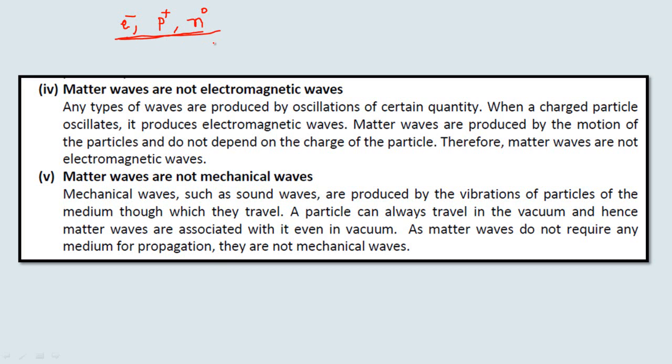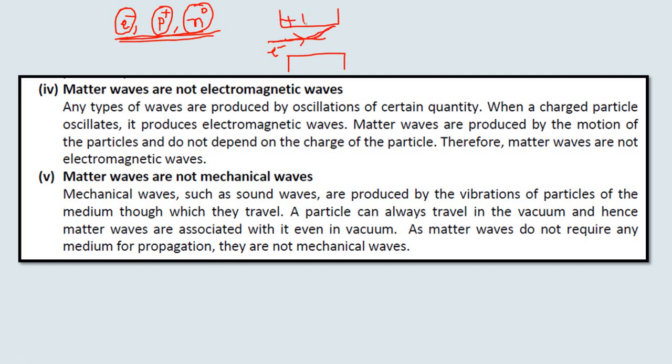Isn't it? Yes, sir. So it is associated with a negatively charged particle, with a positively charged particle, and with a neutral particle also. It means that it is independent of charge. Since the de Broglie waves are independent of charge, they are not affected by the presence of any electric field or magnetic field. Means if there is a charged particle which is performing its motion through an electric field or a magnetic field, then the motion of the charged particle is affected by the presence of this electric field.